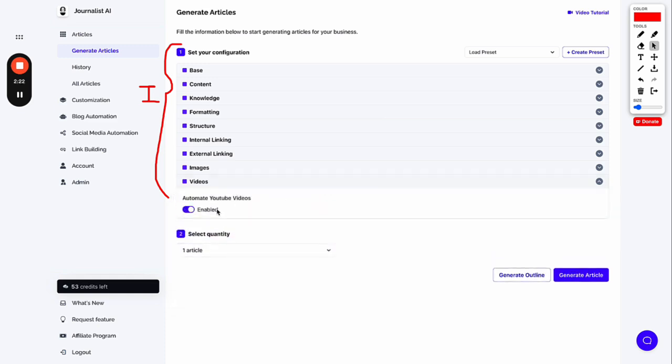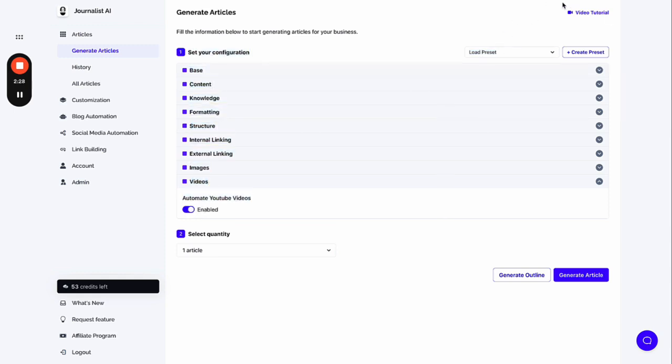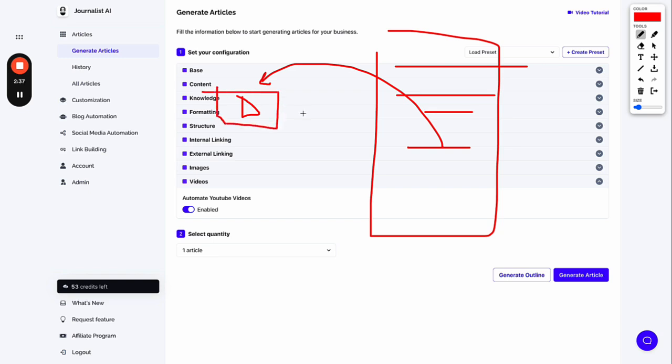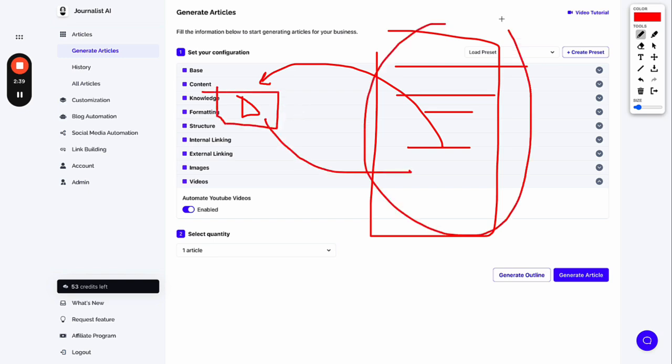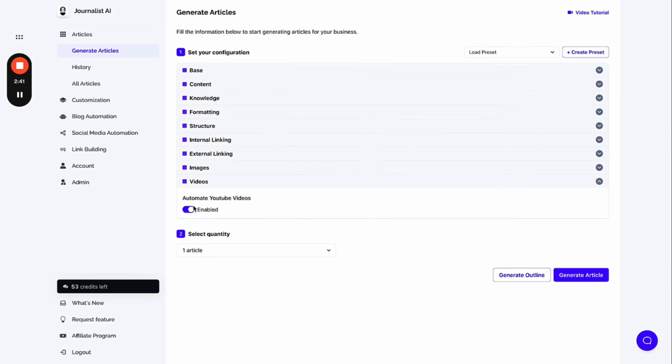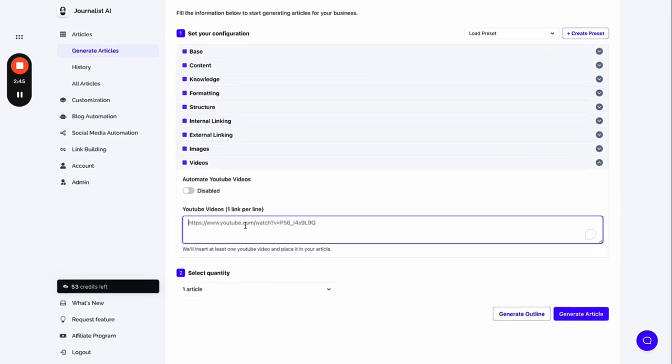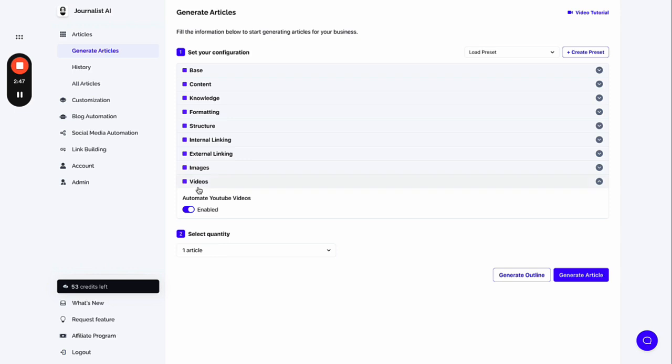Now, I recommend you add videos to your articles, okay? So you enable this, and it will do it automatically. It will write the whole article for you, and then it will go on YouTube and find the most relevant video we can add to this article that makes sense according to the context of the article. So just enable this and it will do it automatically for you. If you want to add your own videos manually, you can just type them here, okay? But I recommend just doing it automatically.